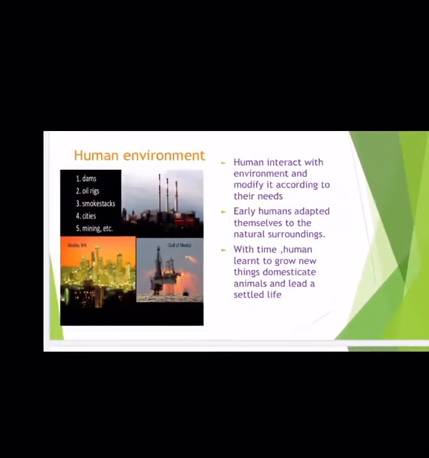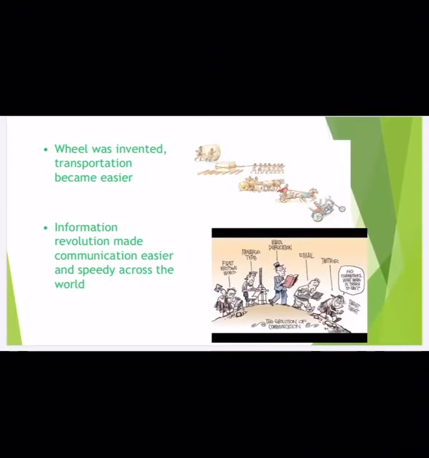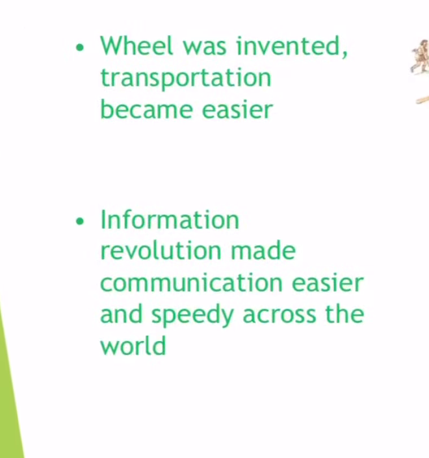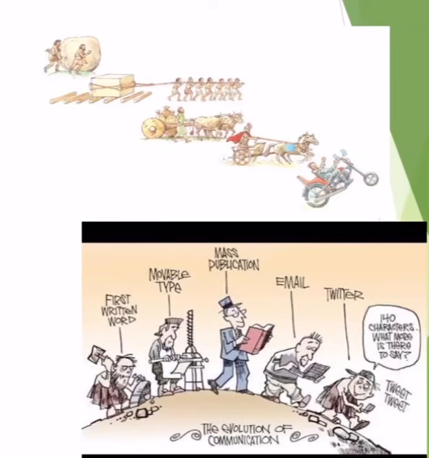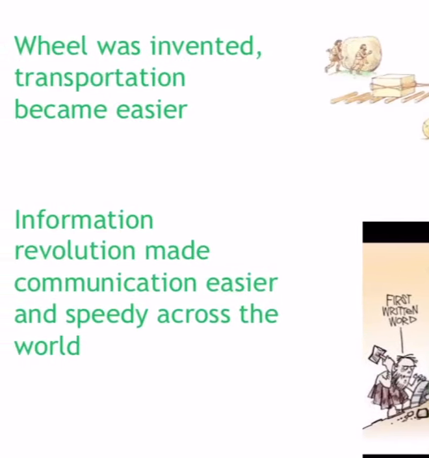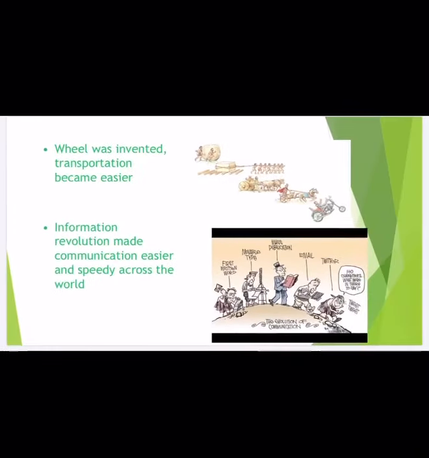What are the things they have made? As the wheel was invented, transportation became easier, as you can see in this image. Step by step they have improved. We know that during this lockdown we have used many technologies, like laptops or Zoom.